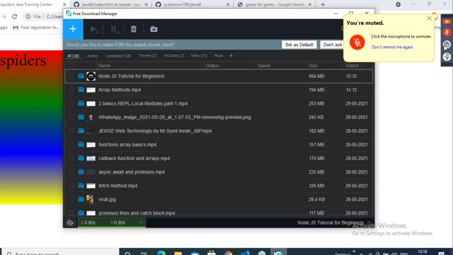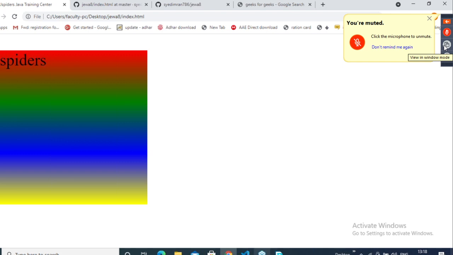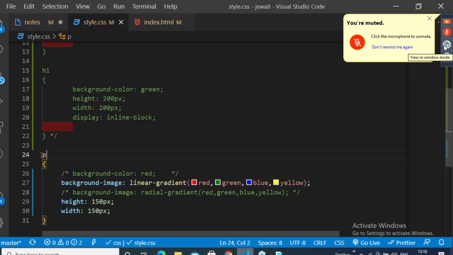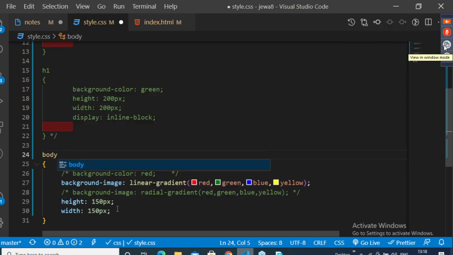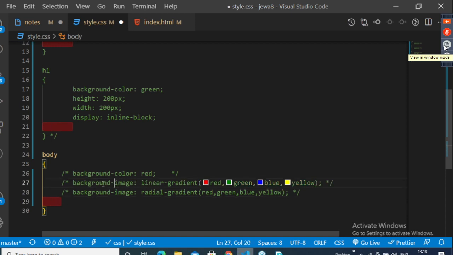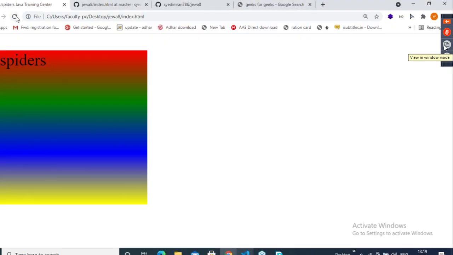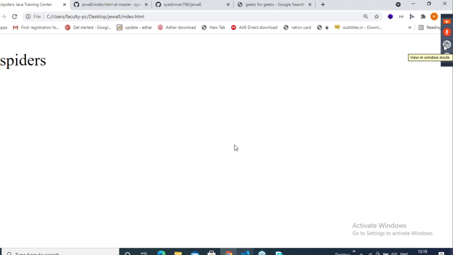I don't want it like this, guys. So I will go here and make this body only, and I don't want this height and width. You understood this, yes or no? Let me comment. Done, guys. Nothing is applied here. This body is empty. I want to apply a background image, guys.